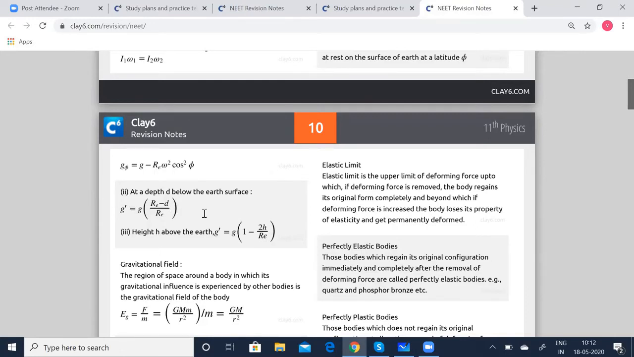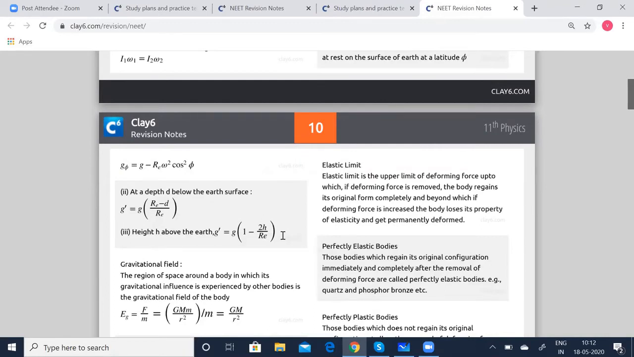When we go down deep into the Earth, say at a depth of d below the Earth's surface, then it is given as g dash is equal to g times (Re minus d) by Re. If it is above the Earth, at a height h above the Earth, then g dash is equal to g times (1 minus 2h by Re).